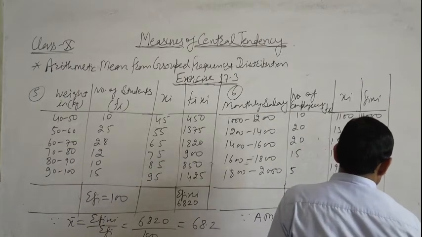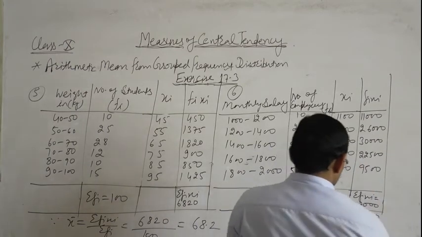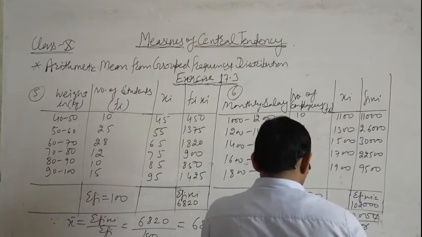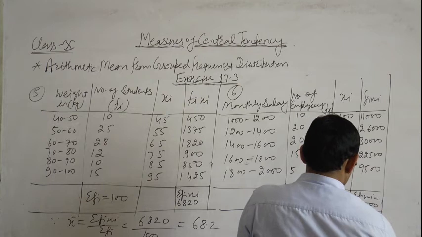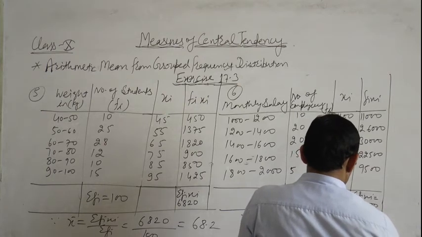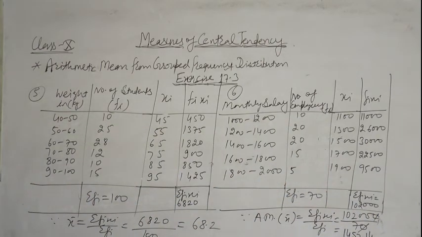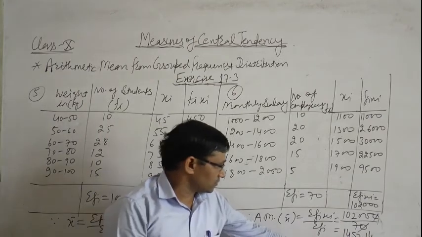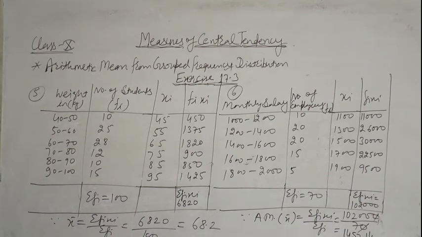Zero cancelled by zero. Then 10,200 divided by 7, we get 1,457.14. So arithmetic mean is 1,457.14.